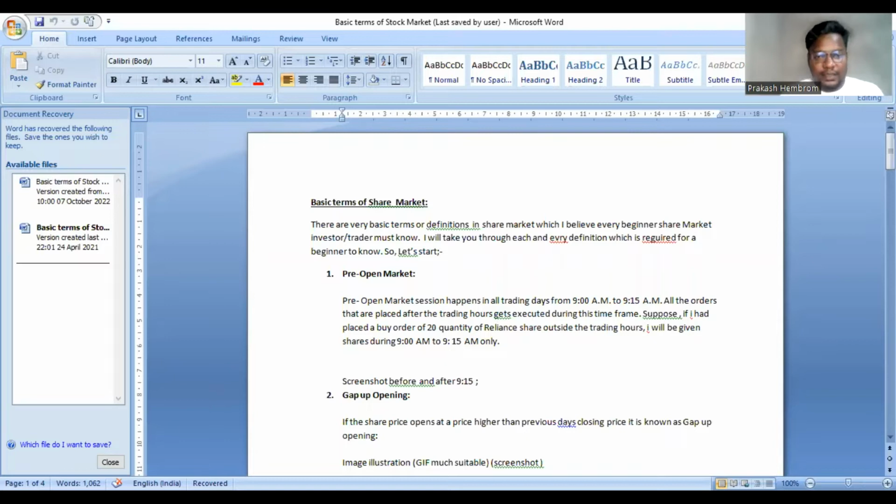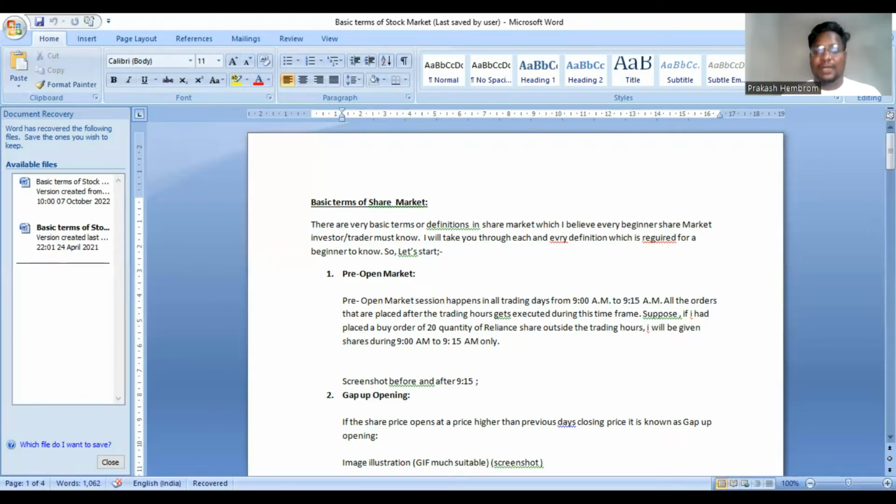So the first one is pre-open market. This is a session which happens between 9 a.m. to 9:15 a.m. Whatever orders are placed after the market, for example, market timing is from 9 a.m. to 3:15 p.m., whatever orders are placed after that get settled during 9 a.m. to 9:15 a.m. Suppose I had placed a buy order of 20 quantity of a share outside the trading hours, I'll be given shares during 9 a.m. to 9:15 a.m. only.